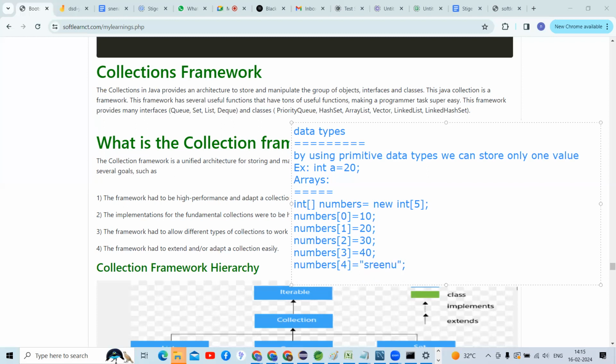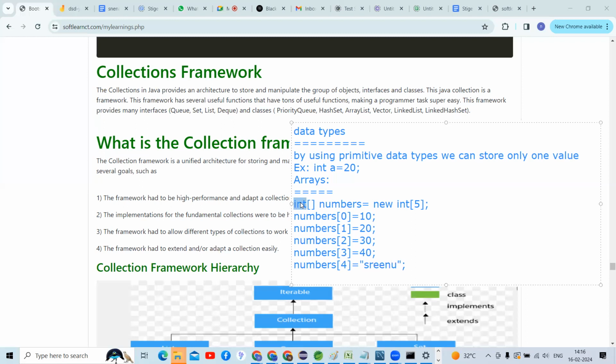What type of value is it going to store? Homogeneous values or heterogeneous values, guys? Homogeneous is nothing but same data type values can be stored. What type of array we define, that type of value can be stored. What type of array is it, guys? Int array.